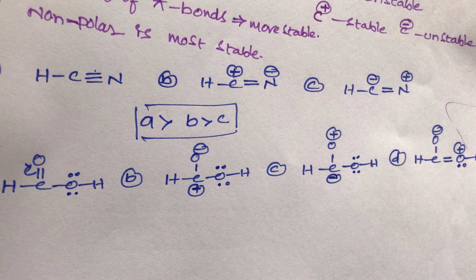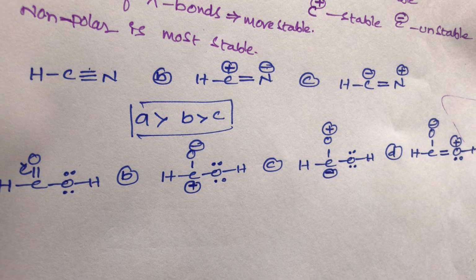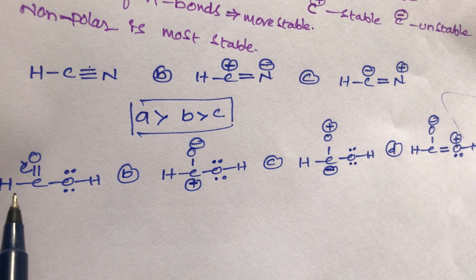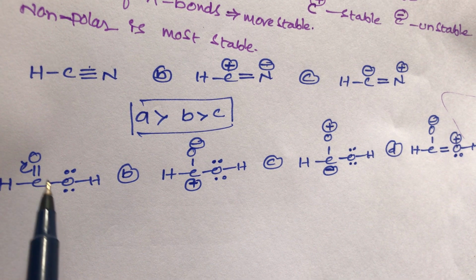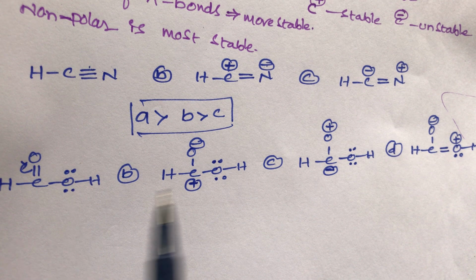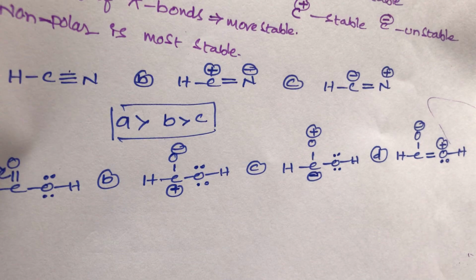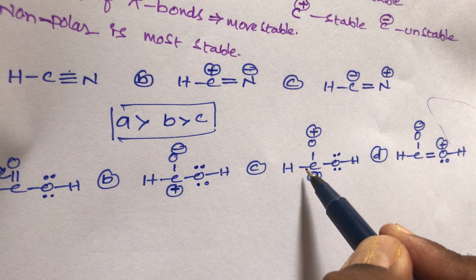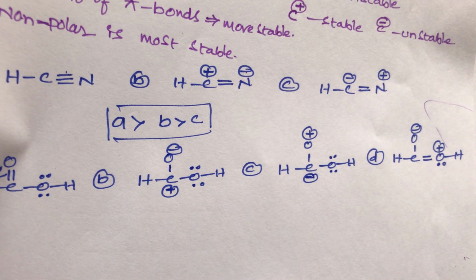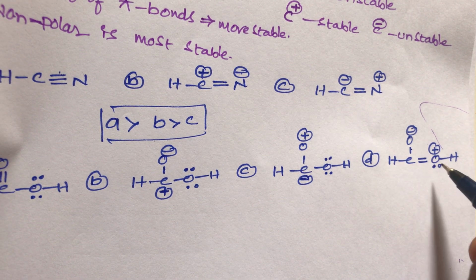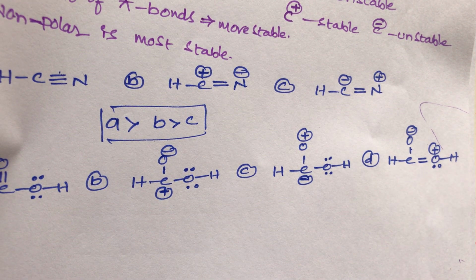And one more thing, the second condition. What is the second condition, student? The compound with more covalent bonds is always more stable. So how many covalent bonds does compound A contain, student? 1, 2, 3, 4, 5: 5 covalent bonds. Compound B contains 1, 2, 3, 4 covalent bonds, and C also has 4. But compound D contains 1, 2, 3, 4, 5: 5 covalent bonds, student.